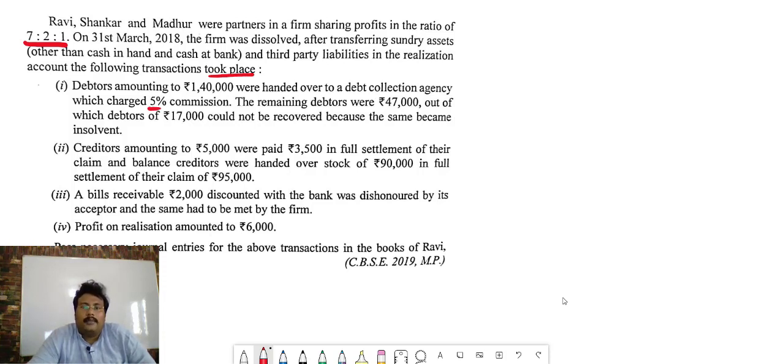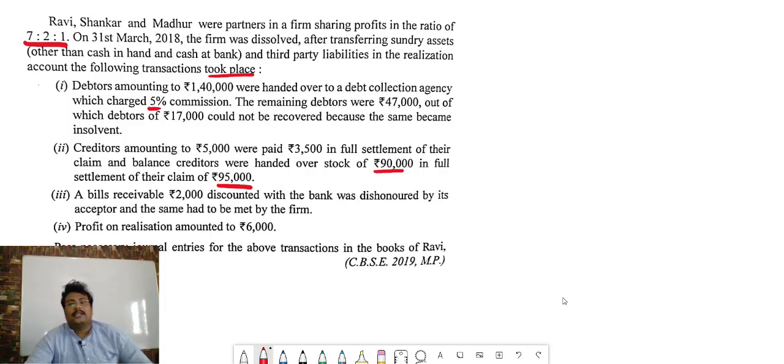The remaining debtors were 47,000, out of which debtors of 17,000 could not be recovered because they became insolvent. Creditors amounting 5,000 were paid off 3,500 in full settlement of their claim, and the balance creditors were handed over stock of 90,000 in full settlement of their claim 95,000. A bill receivable of 2,000 discounted with the bank was dishonored by its acceptor, and the same had to be met by the firm. Profit on realization 6,000.